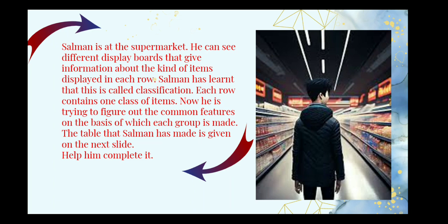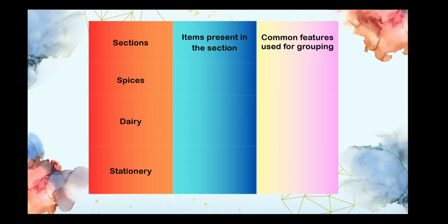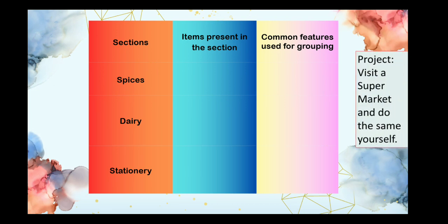One kind of items are on one shelf or in one row. Now he's trying to figure out the common features on the basis of which each group is made. The table that Salman has made is given on the next slide. Help him complete it. Now I would want you to pause the video here and try to complete the table.